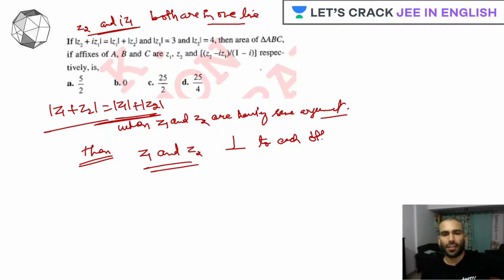Absolutely right, guys. You guessed it right. Z1 and Z2 will be what? Perpendicular to each other. Correct. Now, what can we do? So now let's read the question further.